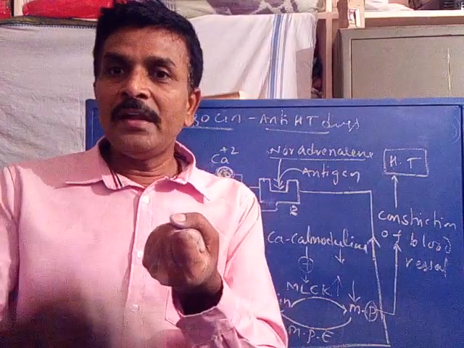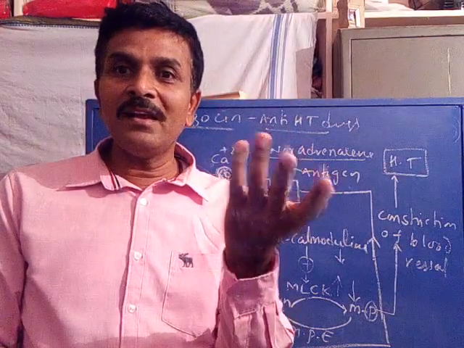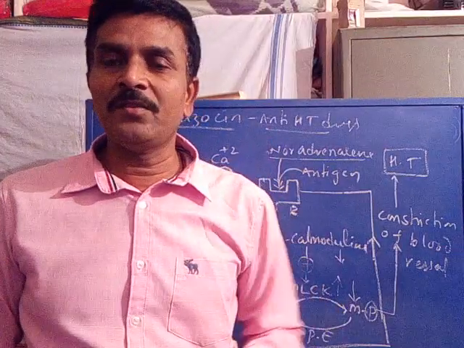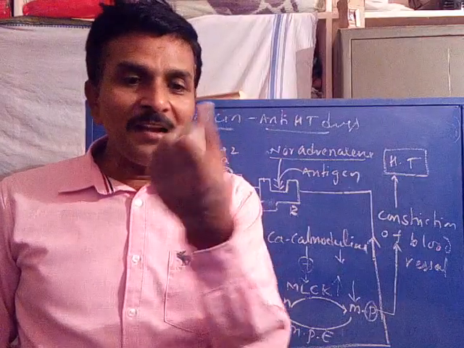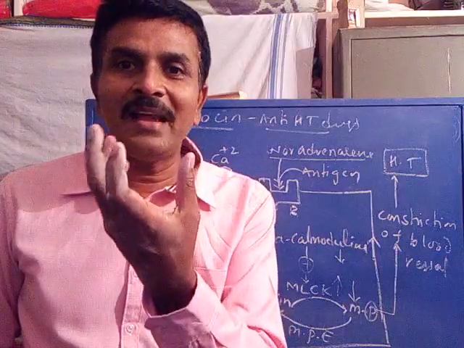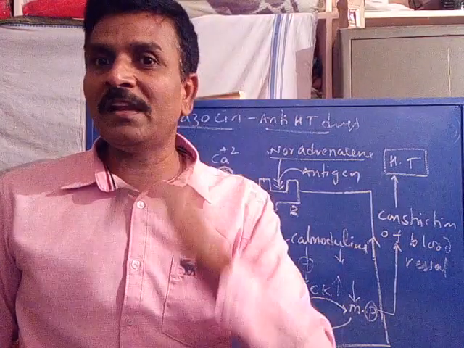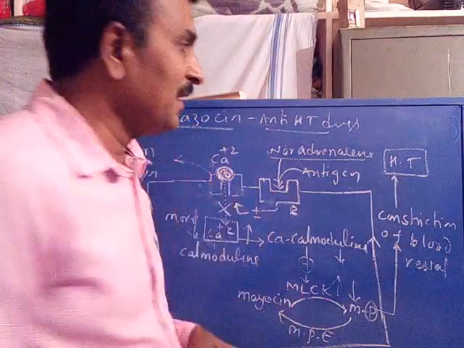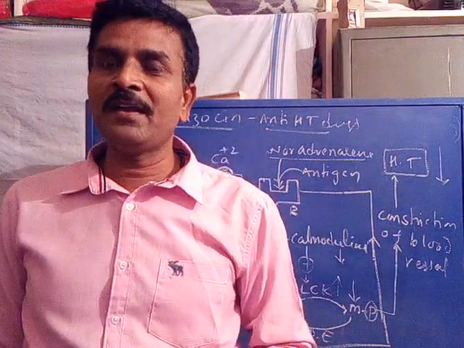Now when the MLCK enzyme is deactivated, the rate of forward reaction decreases. Formation of myosin into myosin phosphate decreases. When the rate of forward reaction decreases, the blood vessel gets relaxed from its constriction. When the blood vessel is relaxed, the rate of blood flow increases and pressure decreases. That is, it is relieved from the hypertension.